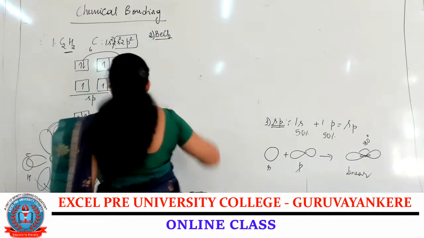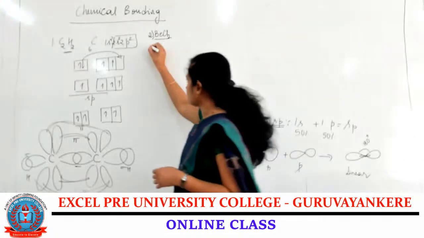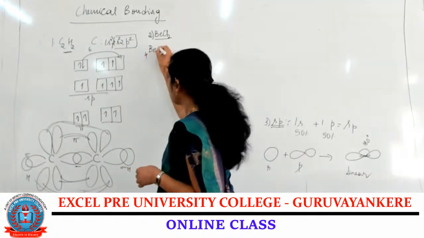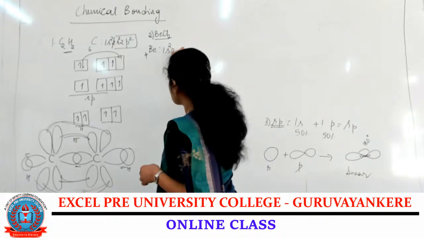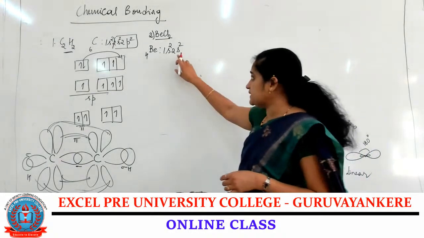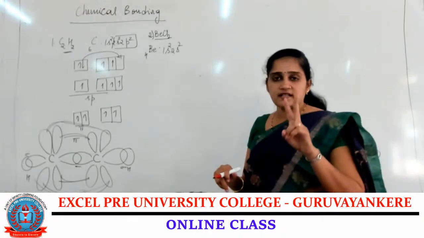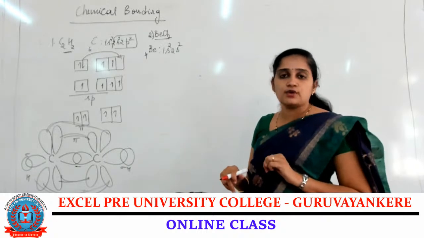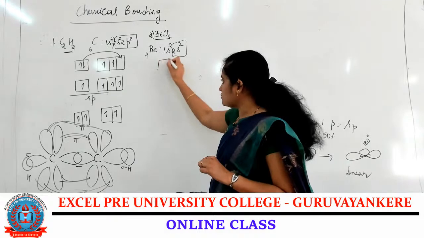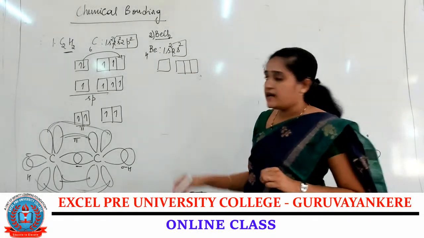BeCl2, beryllium chloride formation. Atomic number of the beryllium is 4. So the electronic configuration is 1s2, 2s2. 2s2 is completely filled, but during the formation of the beryllium chloride, it requires 2 unpaired electrons, isn't it? So the electron which is present in the valence shell undergoes excitation.